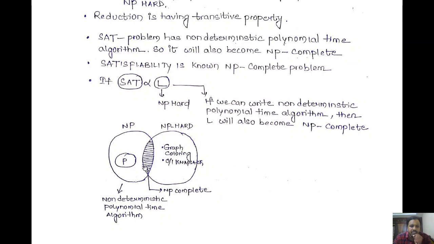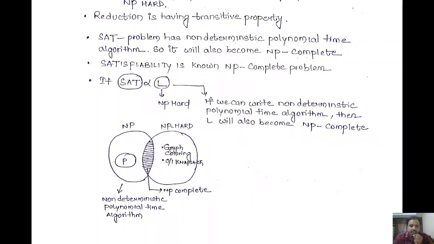If you consider this diagram, you could see that NP complete is in between NP and NP hard, right? NP complete means an NP class problem which is NP hard as well as NP. So what is the definition of NP hard? We have certain problems in this NP hard category which are not solvable.